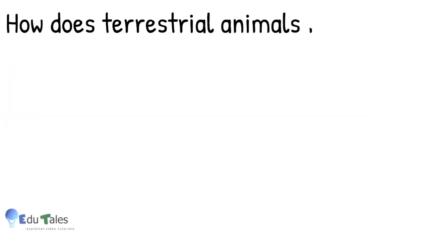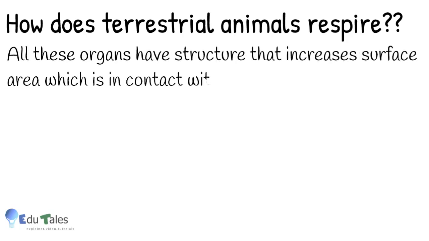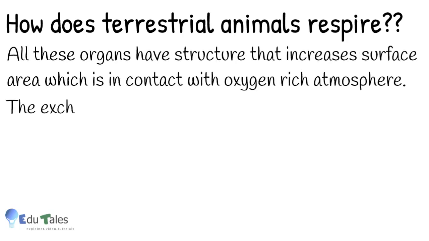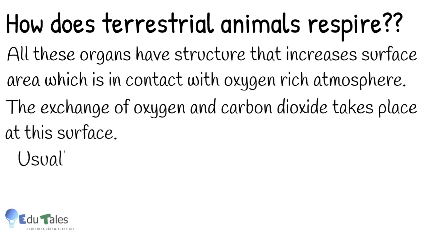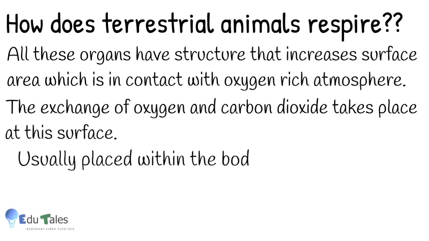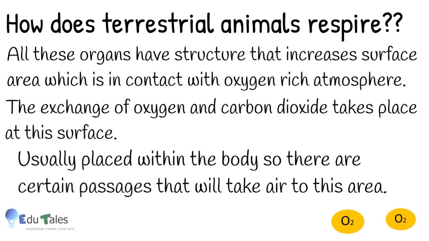All these organs have structures that increase the surface area which is in contact with the oxygen-rich atmosphere. The exchange of oxygen and carbon dioxide takes place at these surfaces. It is usually placed within the body, so there are certain passages that will take air to this area.